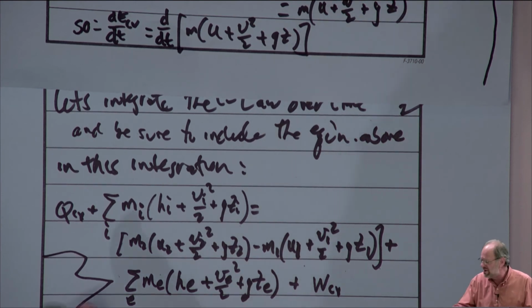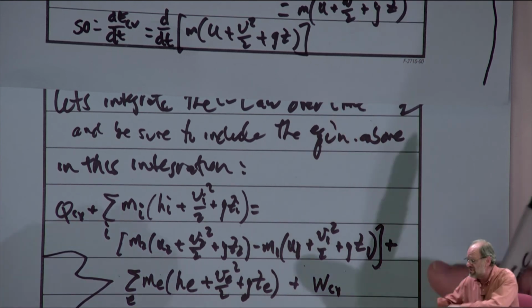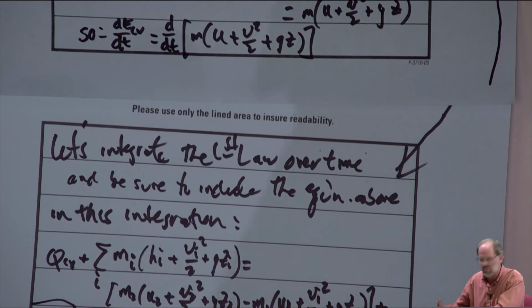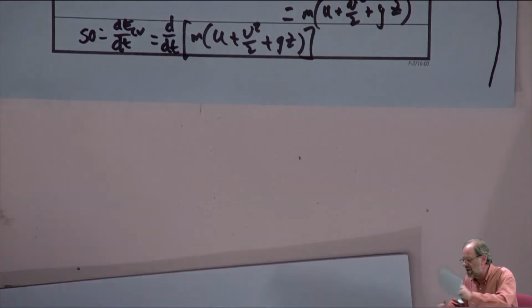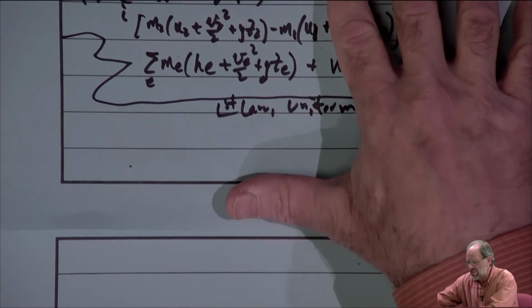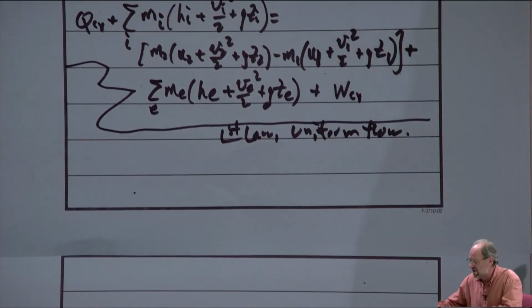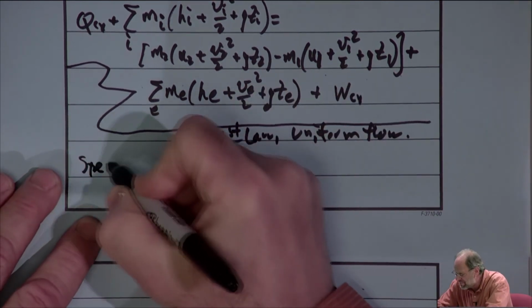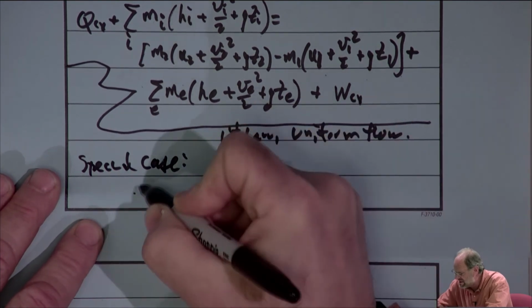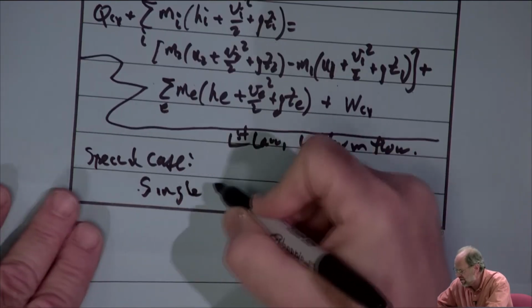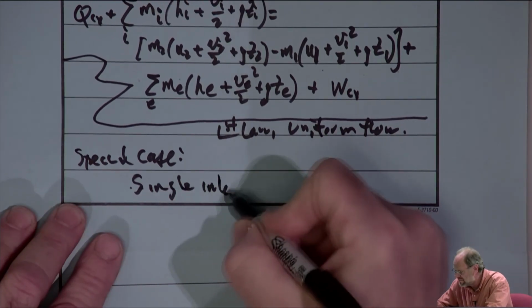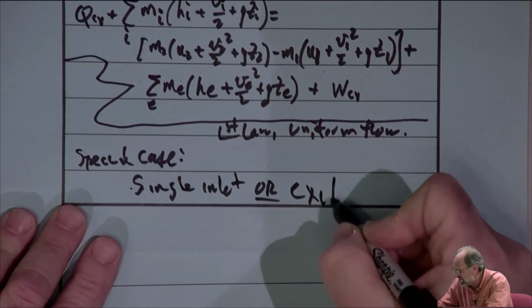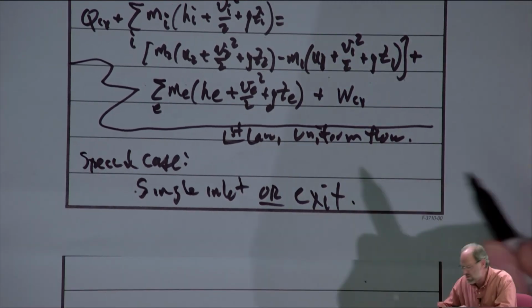And what we can do is take a look at the equation above, then just modify it based on this special case of a single inlet or exit, plus some other simplifications. And you'll see that by the time I'm done with all this, we're going to get rid of this lengthy equation, and it will be replaced by something that's a lot more, let's just call it user-friendly. So what do we want to do then? Let's look at the special case. And the special case is where we have either a single inlet or exit, not both at the same time. It's either one or the other.